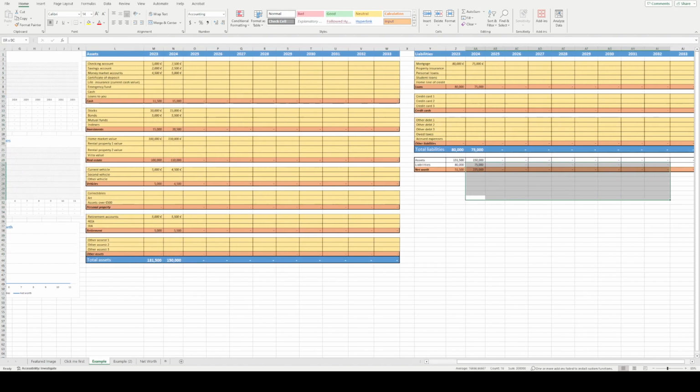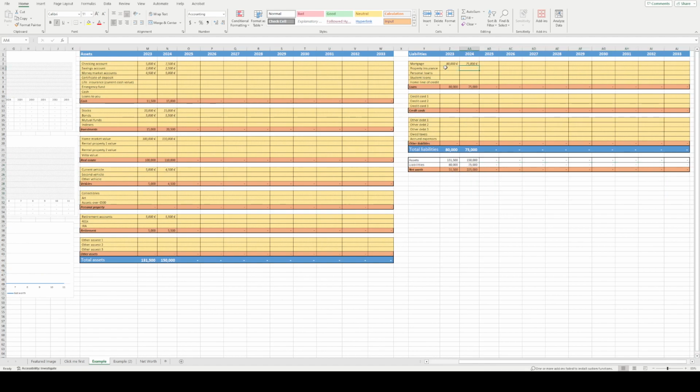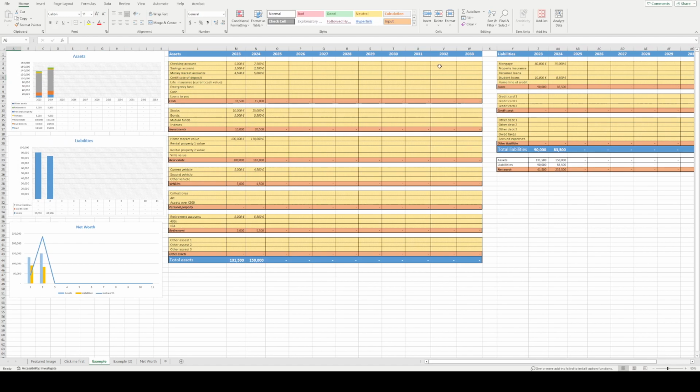So we do the same thing for liabilities here. Let's say we have a student loan of, if you live in the States, a lot, if you live in Europe, much less, but let's say 10,000 euros. We pay off a little bit, 85, and so on. So slowly but surely, we can see how our net worth is jumping higher and higher. And we can see that our liabilities are shrinking, which makes our effective net worth much higher.